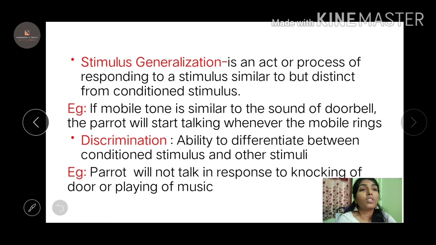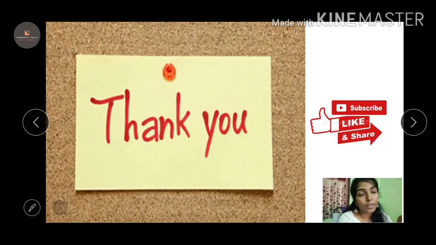Okay, so this is all about classical conditioning.